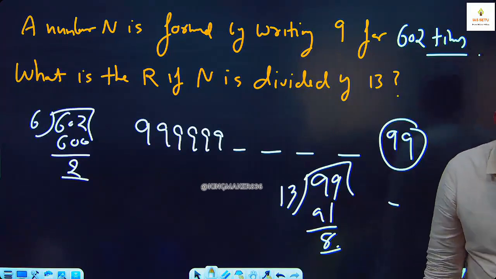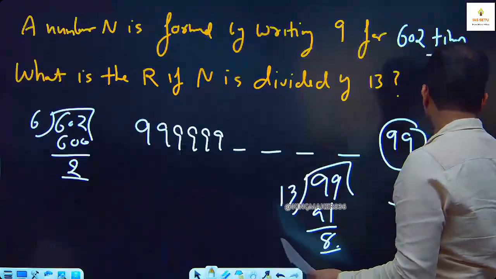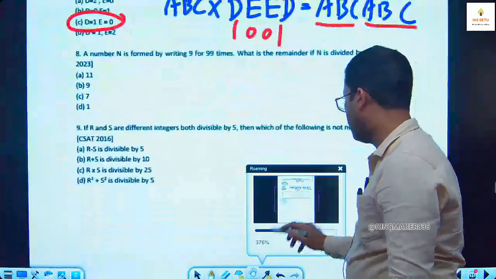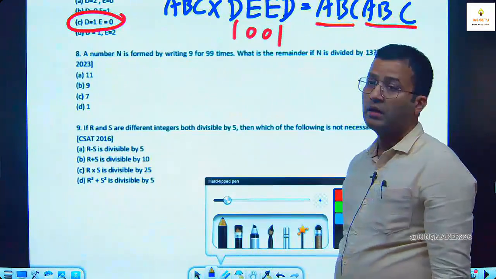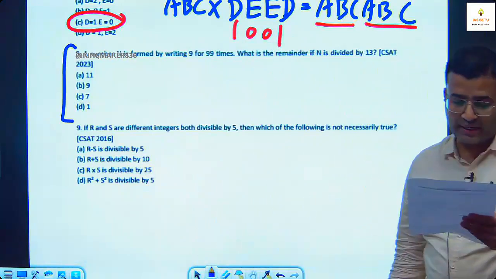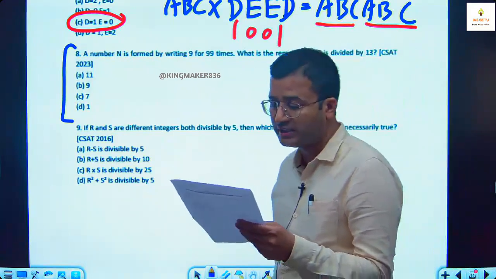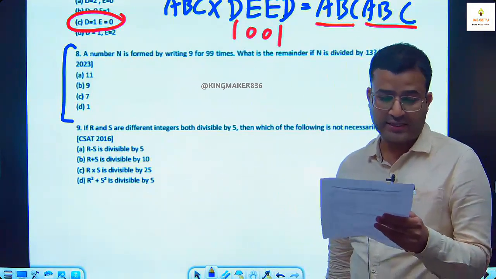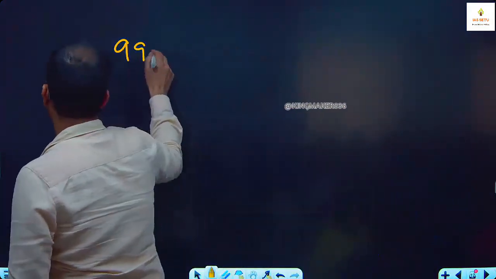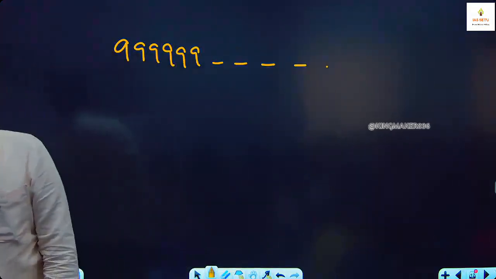Now I take one question asked in 2023 where many students left this question, but now you will see we will manage it. Question number 8, from yesterday's handout PYQ: a number n is formed by writing 9 for 99 times. What is the remainder if n is divided by 13? Options: 11, 9, 7, 1. So we have 99 times and we have to divide it by 13.